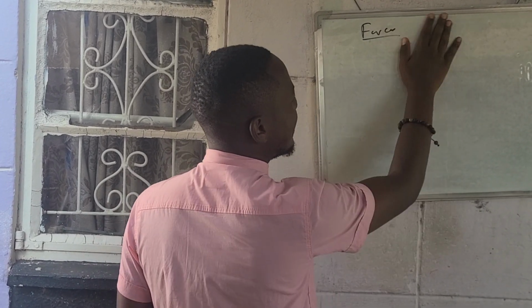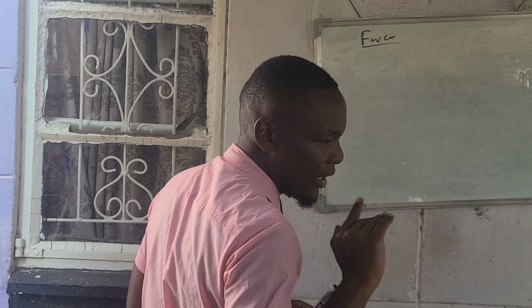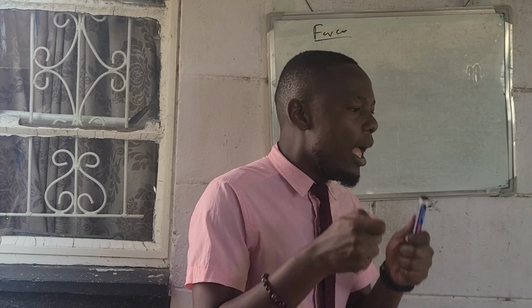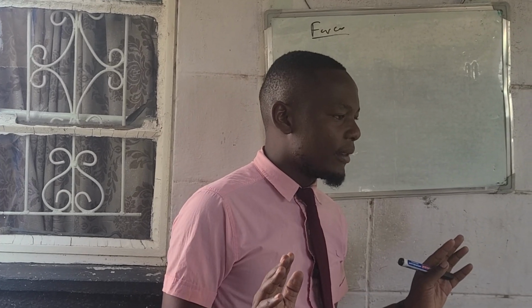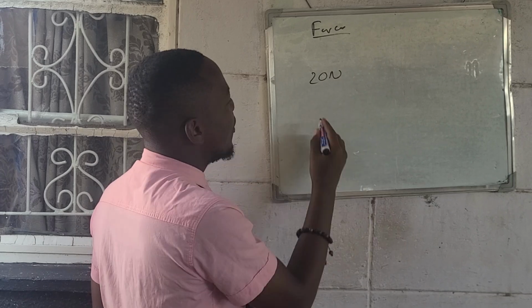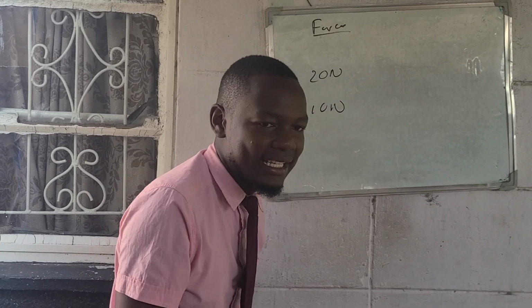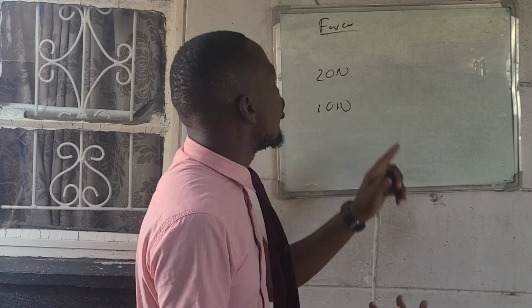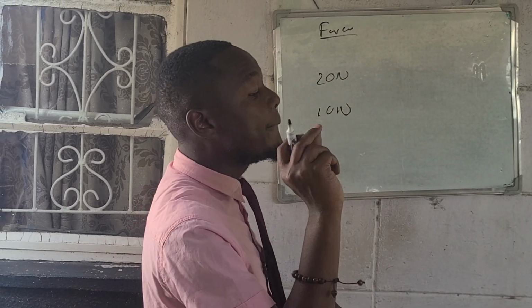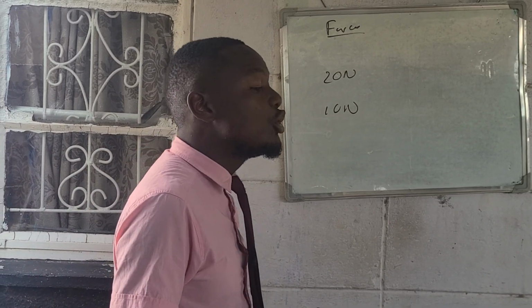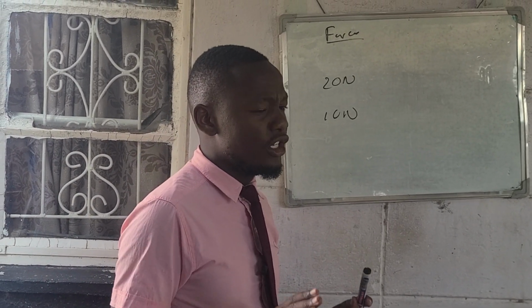Force is a vector quantity. What is a vector quantity? A vector quantity is a quantity with both magnitude and direction. You know the magnitude, magnitude is the size. Let's say 20 newtons, or 10 newtons, that's the size. So magnitude and direction, that's a vector quantity. So force is an example of a vector quantity. Why? Simply because it consists of magnitude and direction.